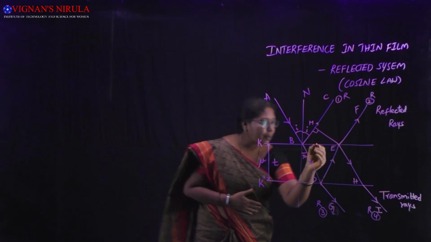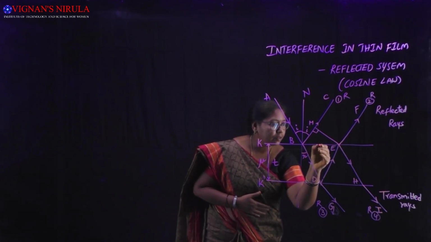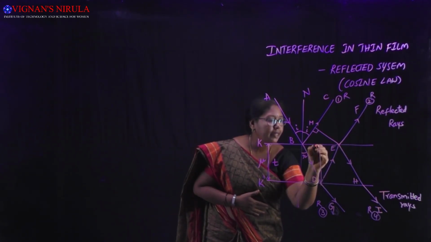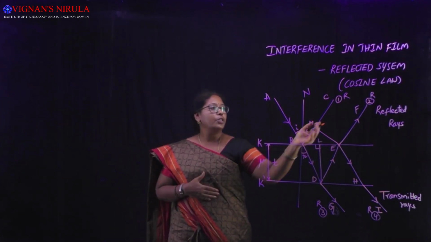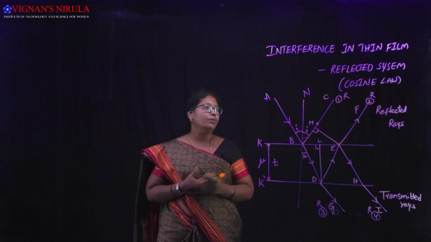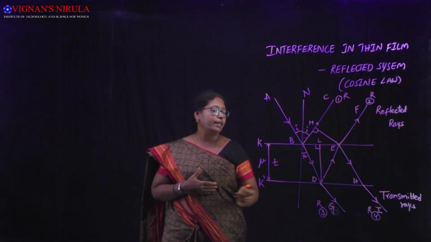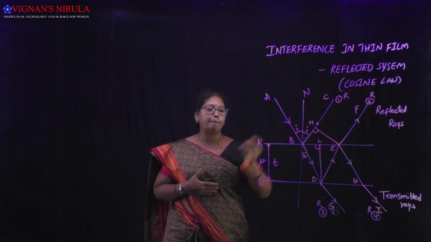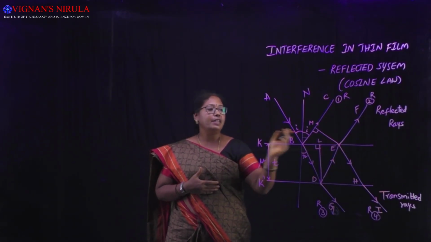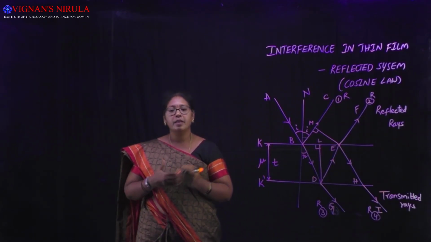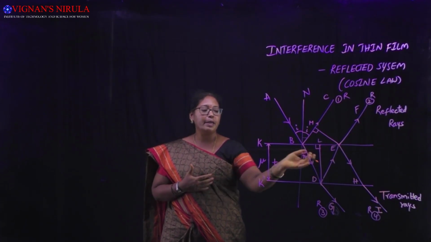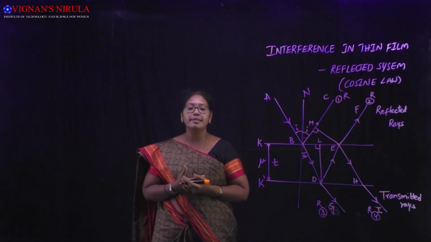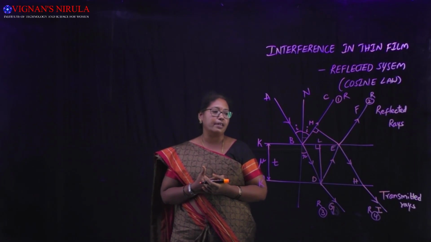Now draw a perpendicular DL onto BE. The additional distance covered by ray 2 when compared to ray 1 is BD plus DE. If this distance is not there, the light waves which superimpose may result in constructive interference. Because of this distance, it may result in destructive interference.